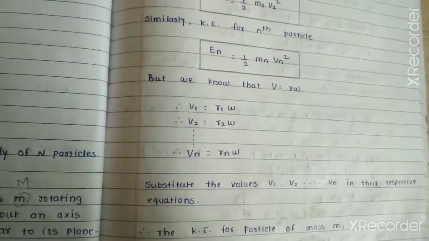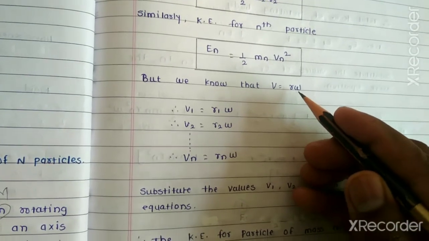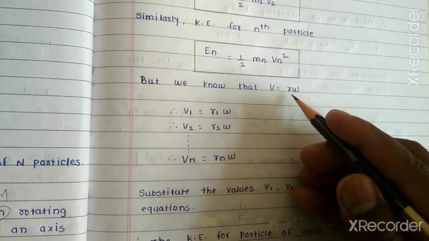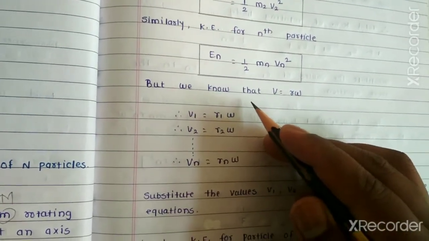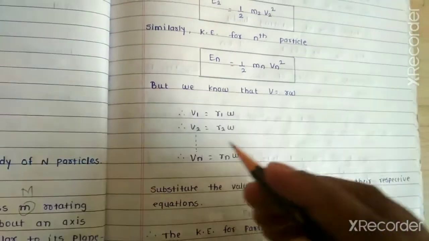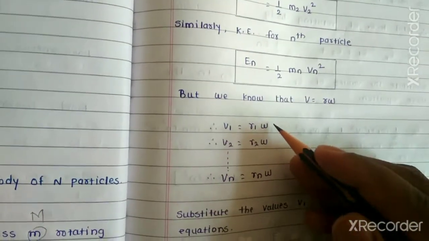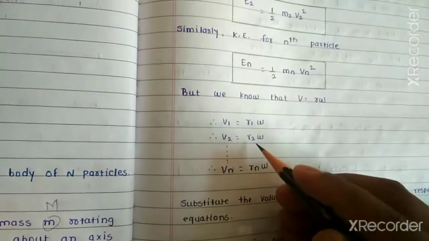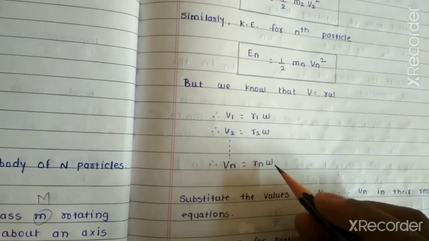But we know the relation V is equal to R omega, which we have already derived. So we know V is equal to R omega, therefore the value of V1 is R1 omega, the value of V2 is R2 omega, and the value of Vn is Rn omega.